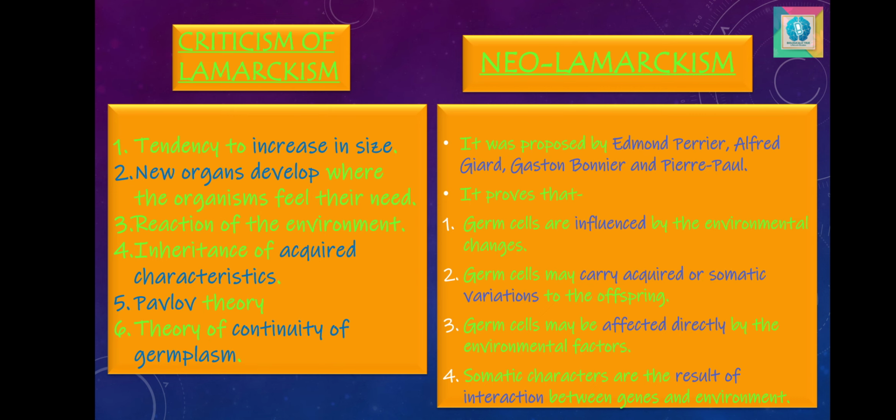Now let's discuss the criticism of Lamarckism also. The antagonists of Lamarckism doubted the inheritance of acquired characters and quoted several examples in support of their contention. The objections against Lamarck's theory were: the tendency to increase in size has been noted in many forms, but many times evolution shows reduction in size. For example, in angiosperms, the trees are primitive and the shrubs, herbs, and grasses evolved later and are more advanced. The idea that new organs develop where organisms feel their need is also not true.